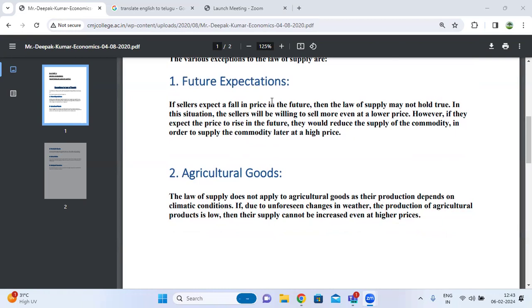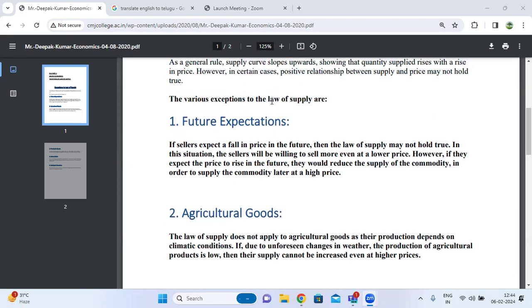The law of supply states that, other things being equal, the higher the price, the greater the quantity supplied, and the lower the price, the smaller the quantity supplied of a commodity.